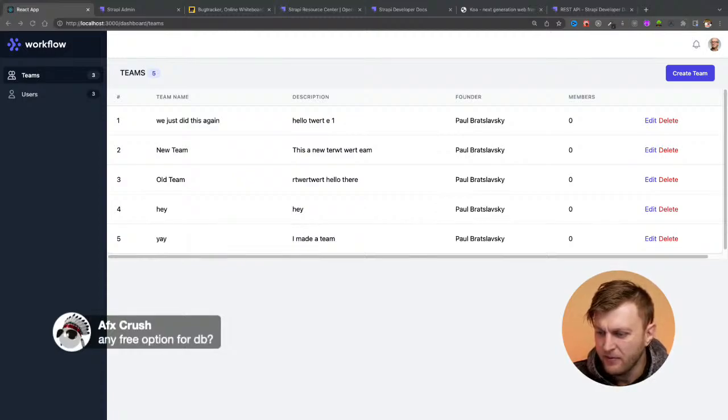Yes. Any free option for a DB? If you want a free option for a database, just deploy your application to Heroku. They have a free tier, but DigitalOcean, apparently, doesn't. It's not that expensive, but sometimes even not expensive is a lot of money, so I totally get it. So go with Heroku for a free option for a DB. It's perfectly fine.